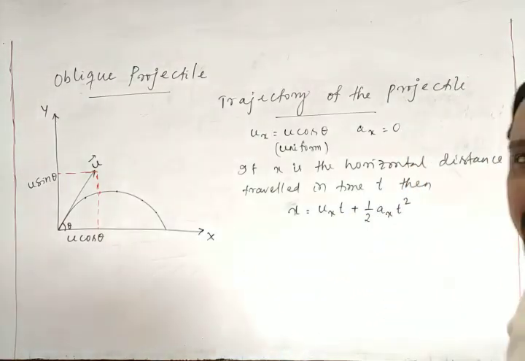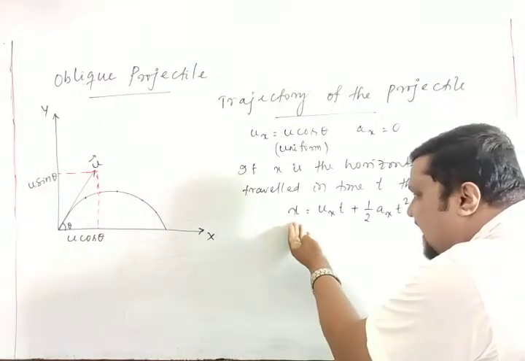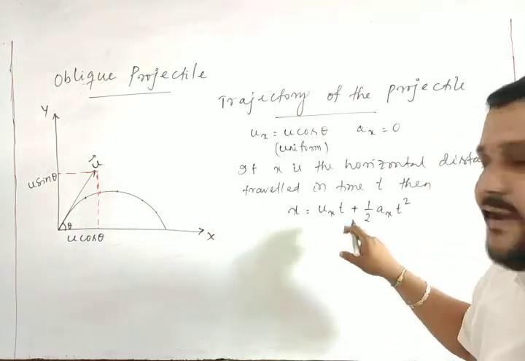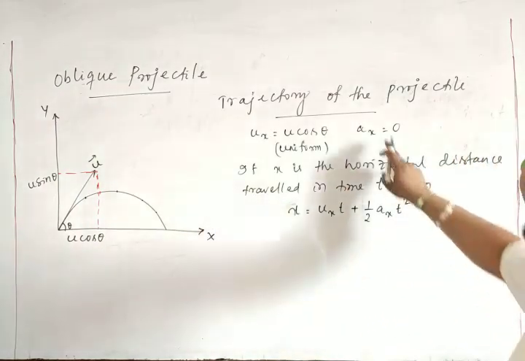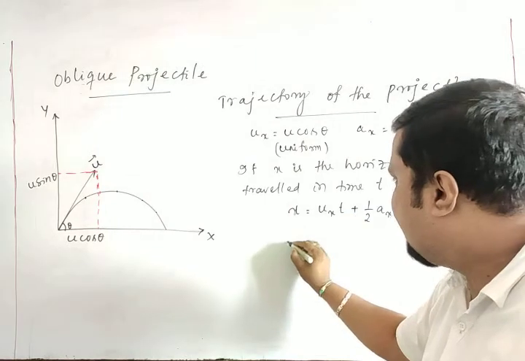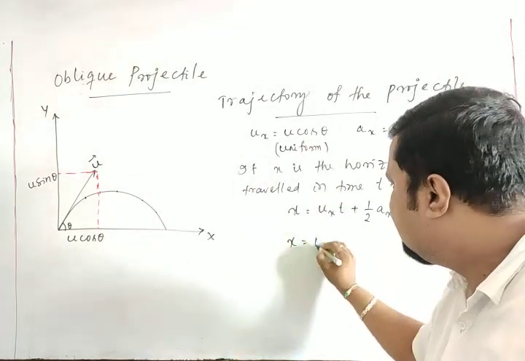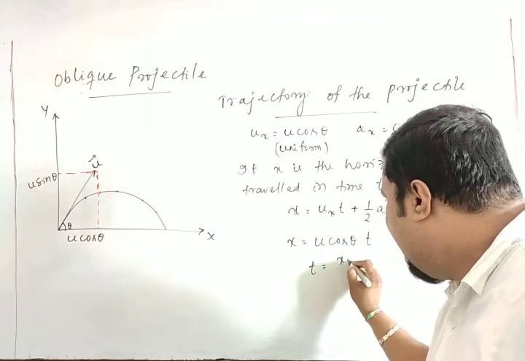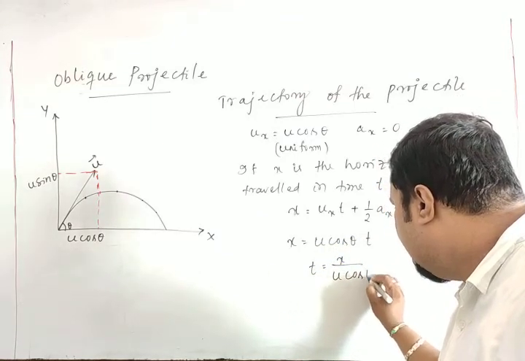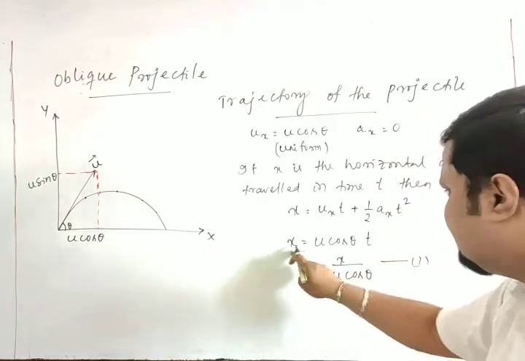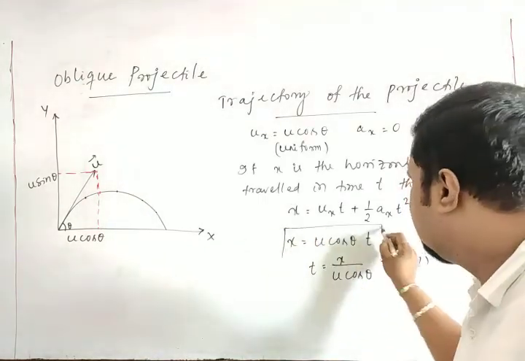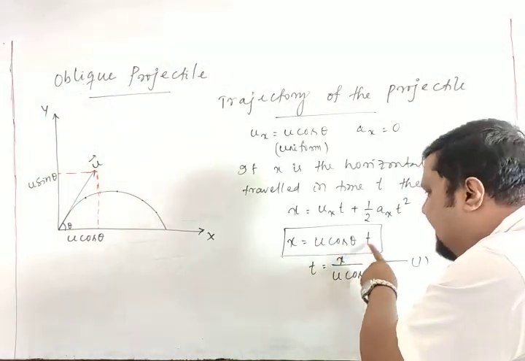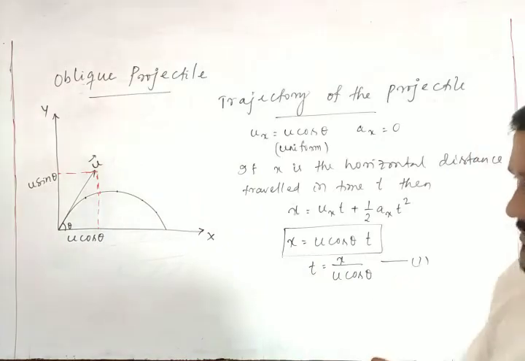As for your equation of kinematics, the distance s is equal to u_x t plus half a_x t squared, because we are considering the x component only. As you see, a_x is 0, so I can write x is equal to, what is my u_x? u cos theta into t. So t is equal to x by u cos theta. This is equation 1. So this is the x distance traveled with the component of velocity u cos theta in time t, right?